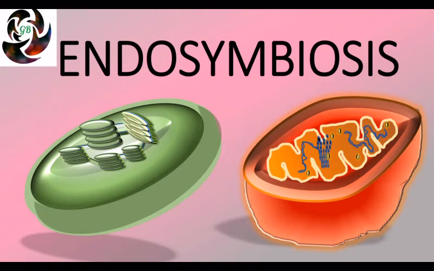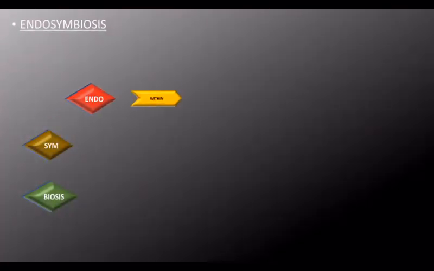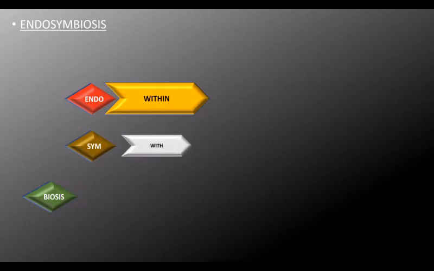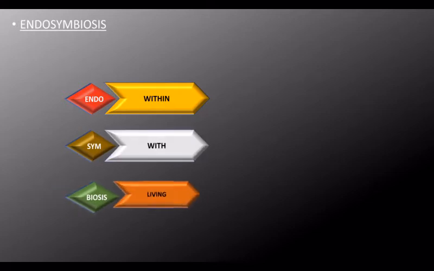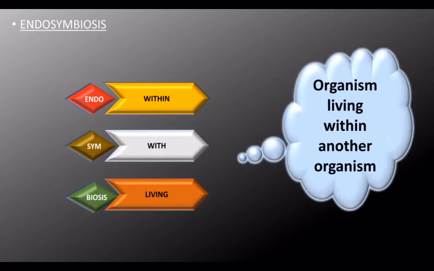In today's video, we're gonna see about endosymbiosis. Endo means within, sym means with, and biosis means living. Endosymbiosis means an organism living within another organism. This we call a symbiotic relationship.